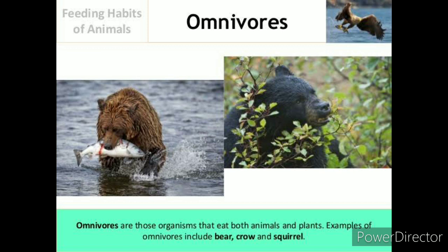So, omnivores, as I have mentioned before, are those organisms that eat both animals and plants. Examples of omnivores include bear, crow, squirrel, etc. Omnivores can adapt to eating both plants and animals.